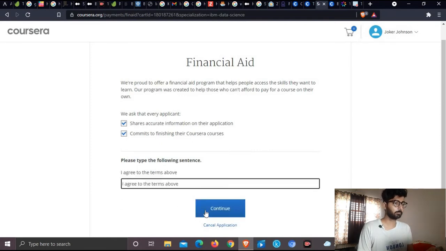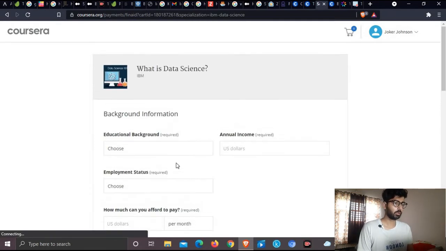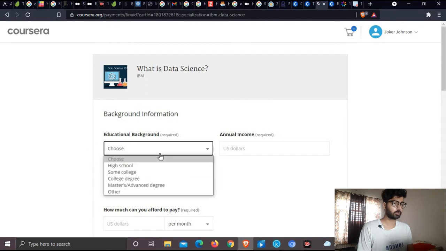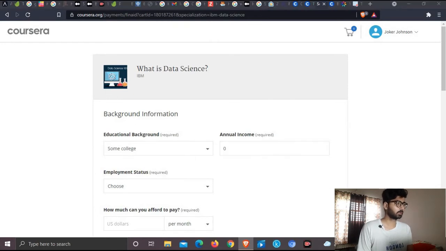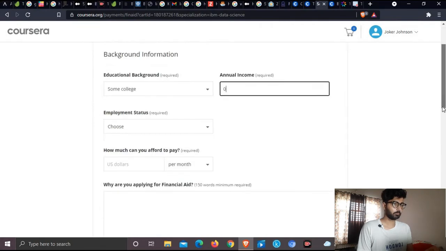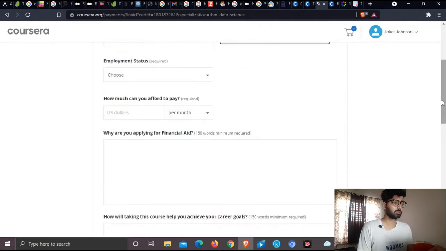And continue. Now enter your education background, for example some college, and your annual income, that is $0. Employment status, you are a student, and you definitely can't afford it, that's why you applied for financial aid.